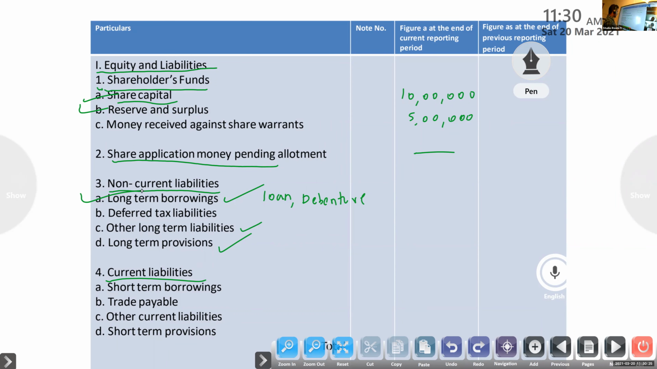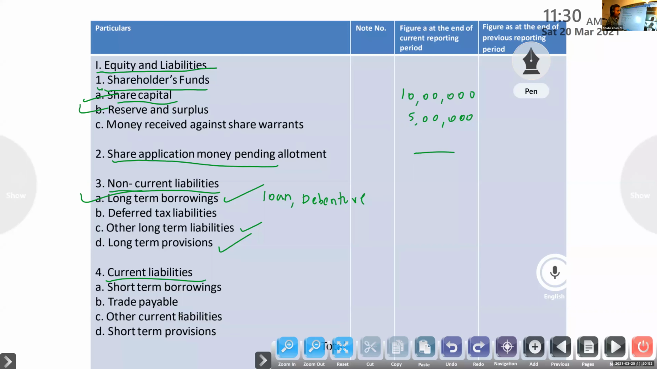Long-term provisions are also there, other long-term liabilities are also there. Long-term borrowing, other long-term liabilities, long-term provisions. Everything is long-term. What items are included in long-term borrowing, other long-term liabilities, long-term provisions? I will explain. Now you have to know some basics.